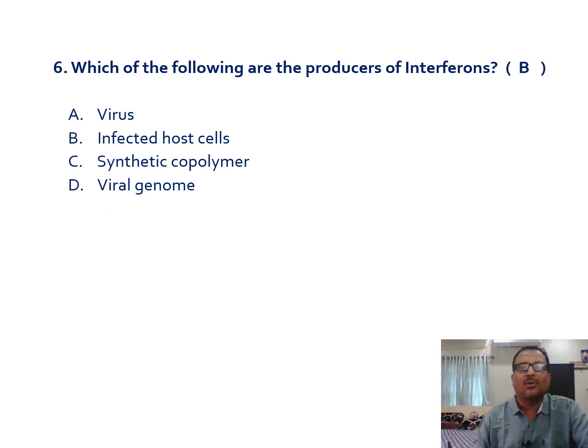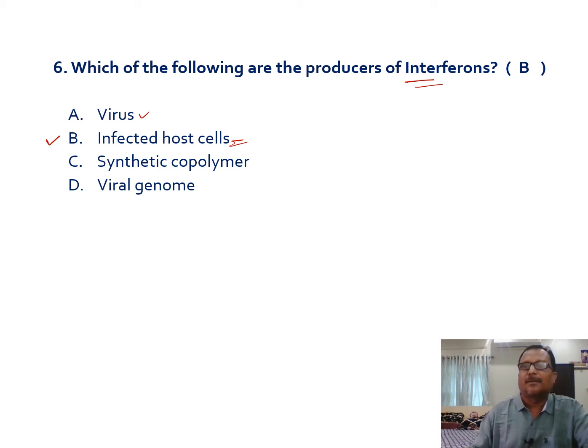Next, which of the following are the producers of interferons? Means the interferons are produced from the virus. Of course, the virus is responsible for the production of interferons from the infected cells, but the viruses themselves are not able to produce interferons. So the answer here is B, that is infected host cells. From the infected host cells, interferons are produced, and the synthetic copolymers and viral genome are not related to this particular question.